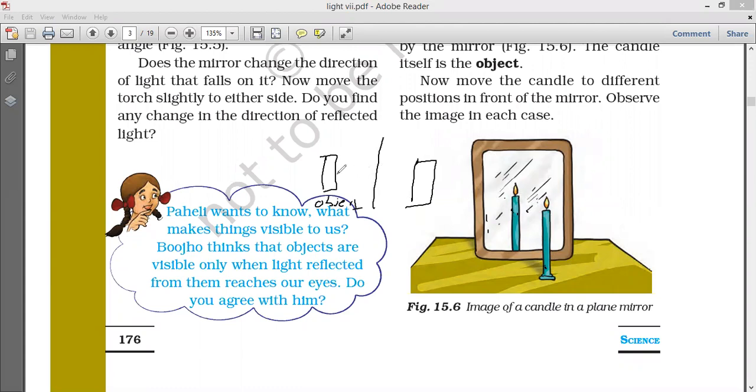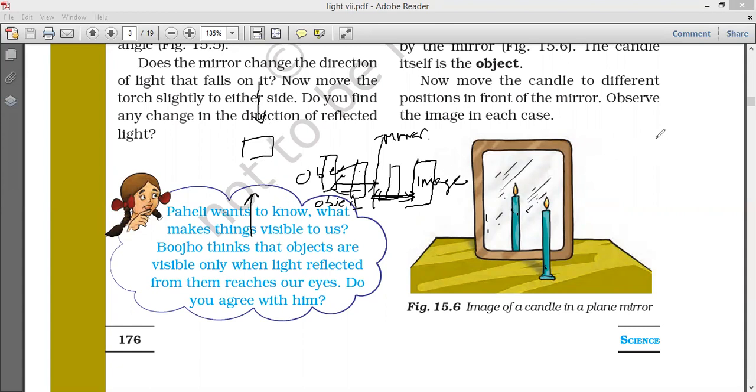In some case, if you go towards the mirror, then what happens? The image will also come towards you like this. So what happened? The distance between mirror and object is equal to the distance between mirror and image. This is called image. This is called object. This is the mirror. So in a plane mirror, these distances must be equal. If you are going towards the mirror, that image also comes towards the mirror like this.